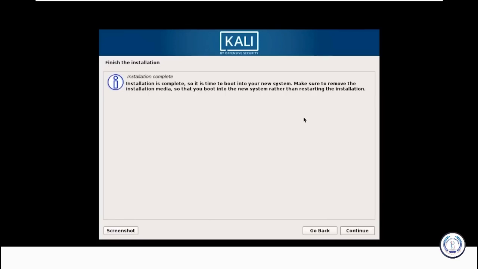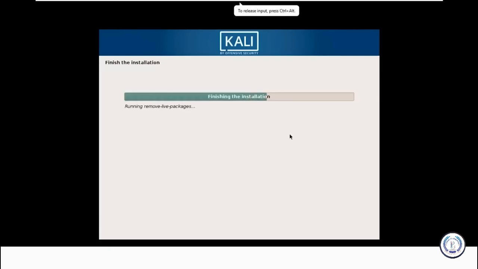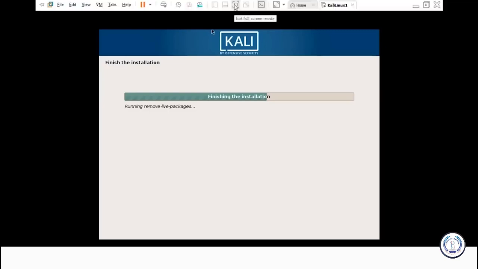As you can see, the entire process took about 10 to 11 minutes. So let's go ahead and click on continue here. It's going to finish the installation. So guys, the installation process from the step where we selected the language till the last step is the same. It's just the medium on which you're installing that is different. For example, right now we used VMware. Later on, I'll show you how to use VirtualBox. But once your Kali Linux image is ready to boot, the rest of the installation process is similar to this.